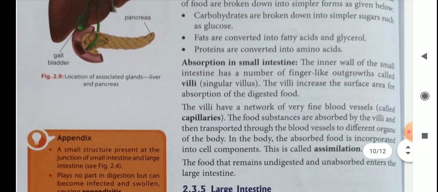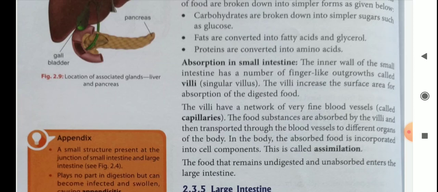The villi have a network of very fine blood vessels called capillaries. The food substances are absorbed by the villi and then transported through the blood vessels to different organs of the body. In the body, the absorbed food is incorporated into cell components.